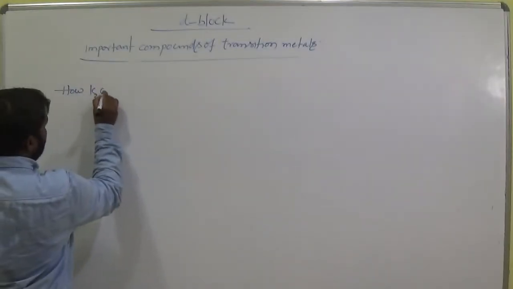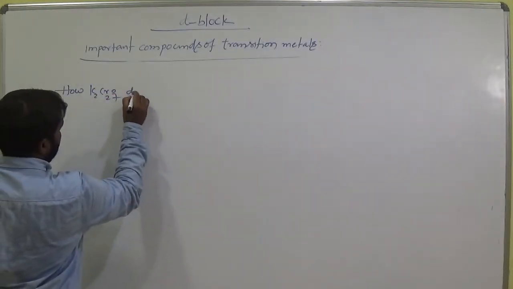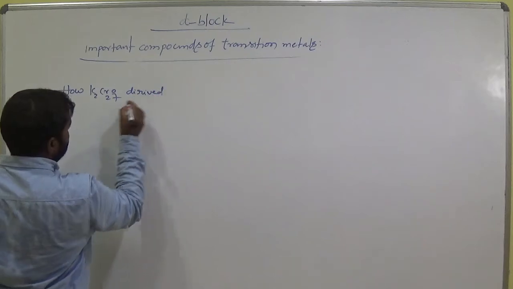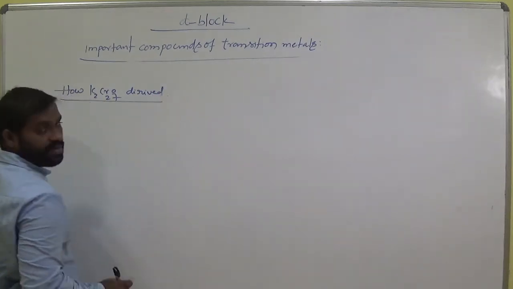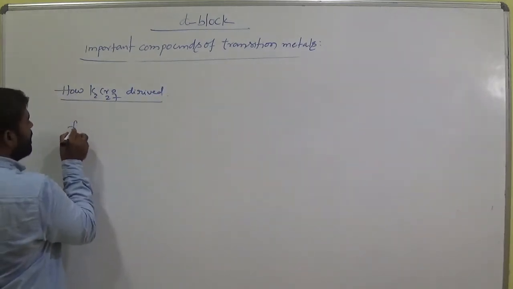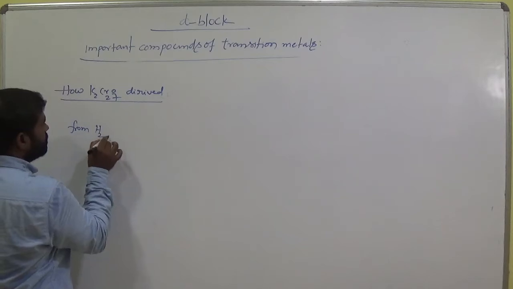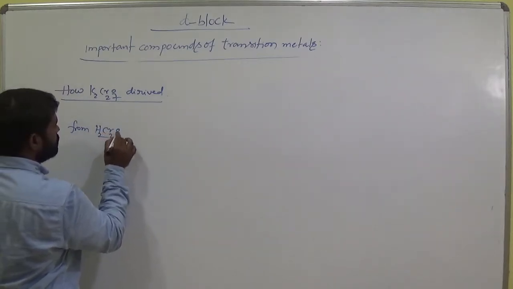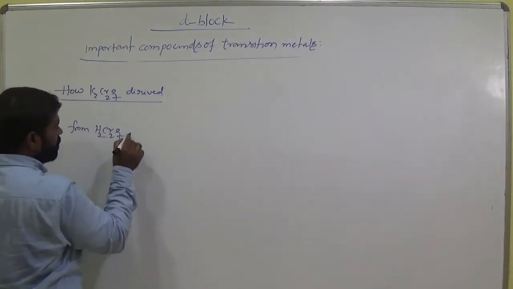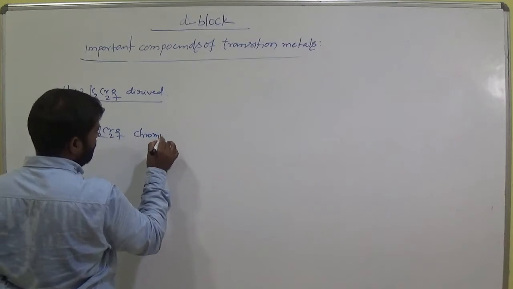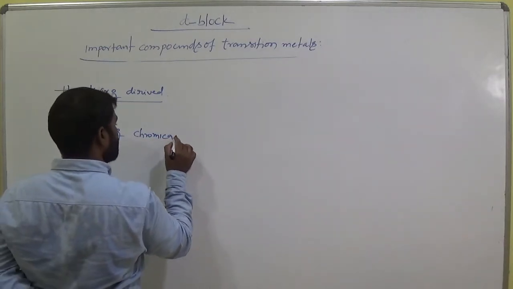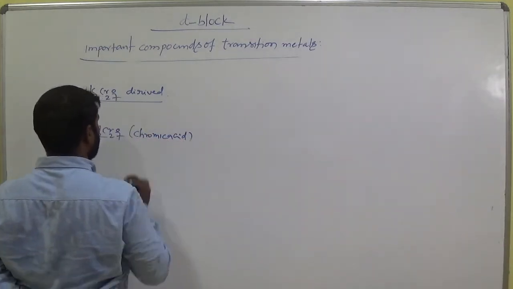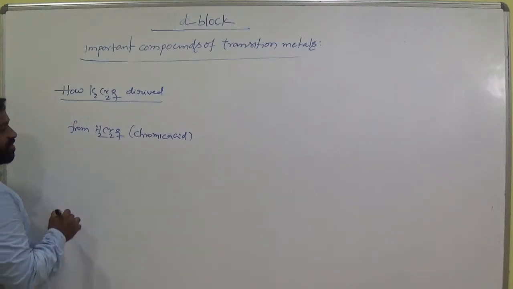And simply, how is K2Cr2O7 derived? Okay, it is derived from chromic acid, H2Cr2O7.